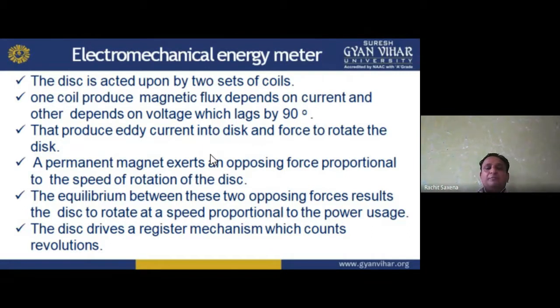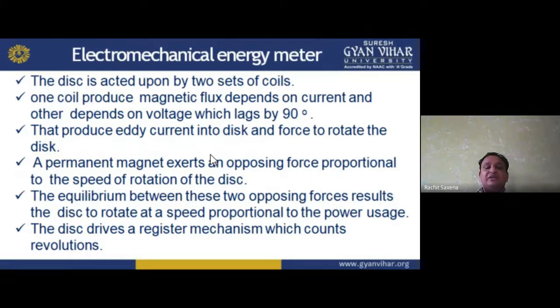A permanent magnet exerts an opposing force proportional to the speed of rotation of the disk. We are using a permanent magnet on both sides. So there are two opposing forces, one like this and another like this, in opposite directions.